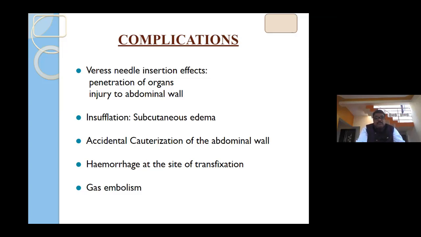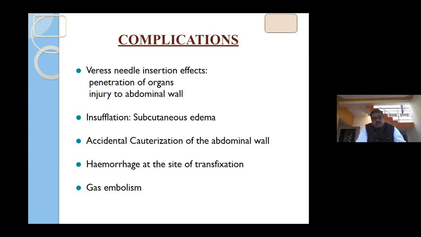Before termination of the laparoscopic procedure, after completion of the surgical procedure and before desufflation and removal of gases, you have to examine and explore the abdominal cavity again properly for any complications, such as hemorrhage at the sites.